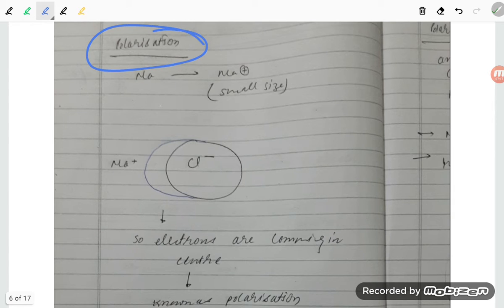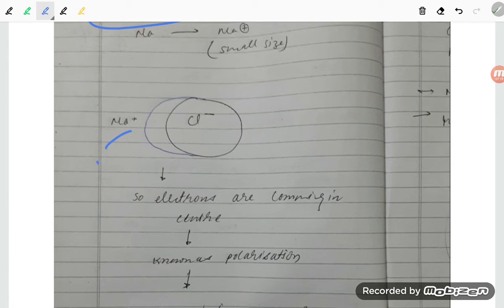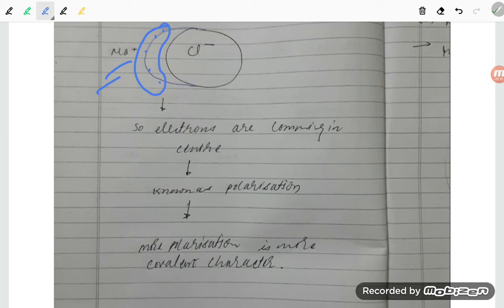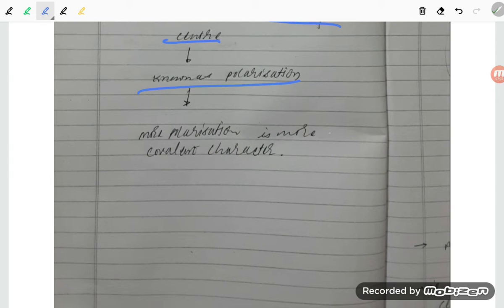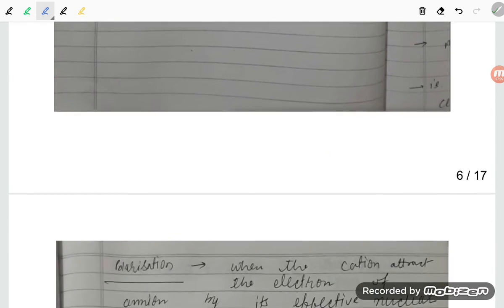Next point, polarization. What is the meaning of polarization? The cation attracts the electron towards itself. So what happens is that these electrons are coming to the center, and if the electron is in the center, there is covalent character. So electrons coming to the center is known as polarization. More polarization means more covalent character.